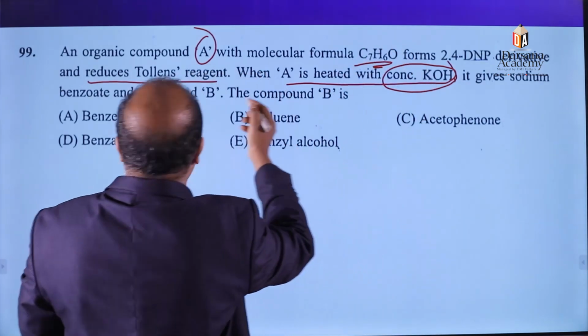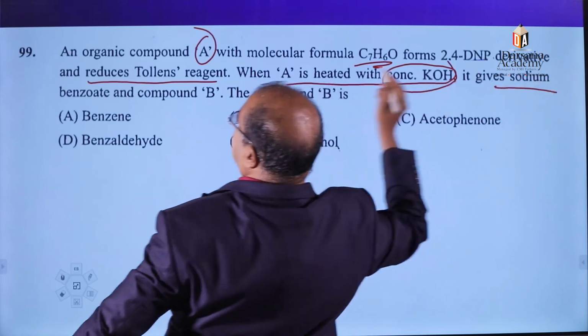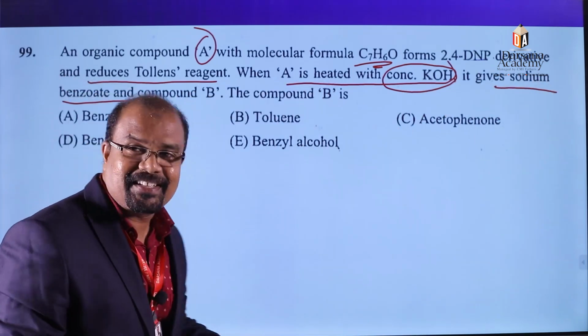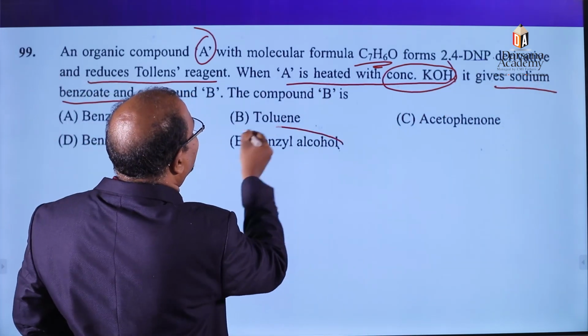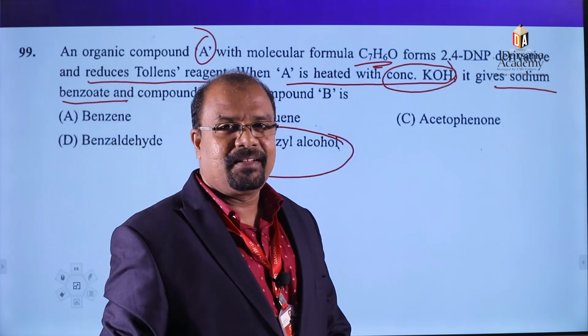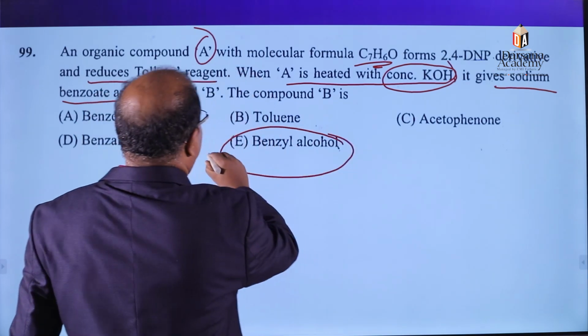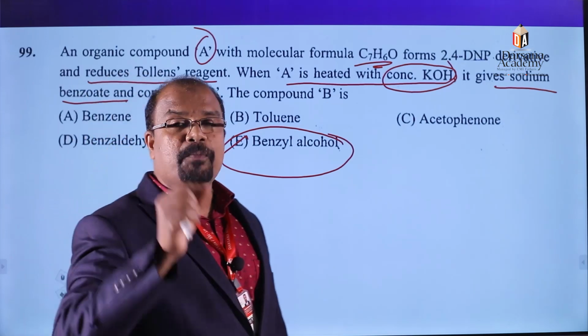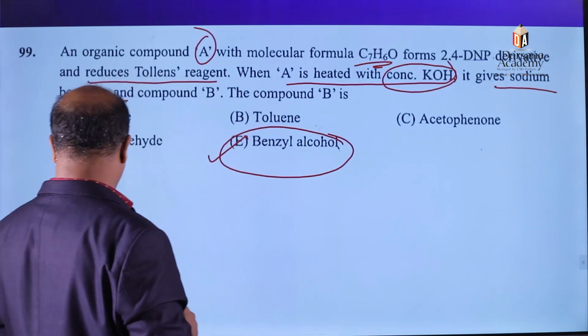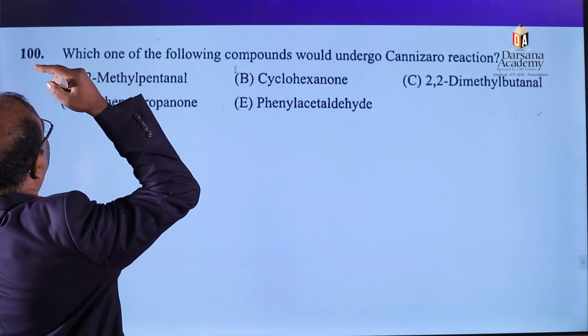Here the clue is given. It gives sodium benzoate. Then what is the other product? Benzyl alcohol. Clear? So we can say that E is the right option for this question. Okay. Clear? The next,